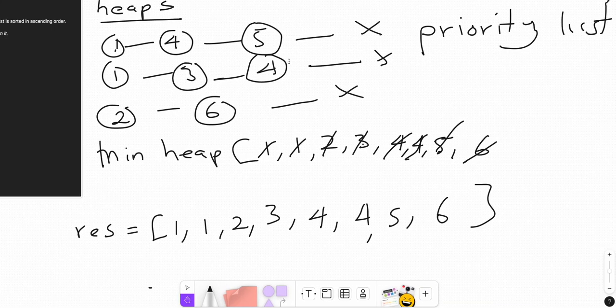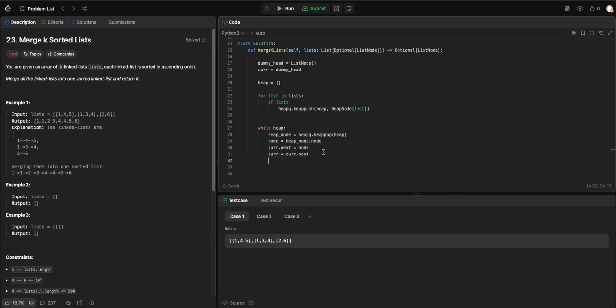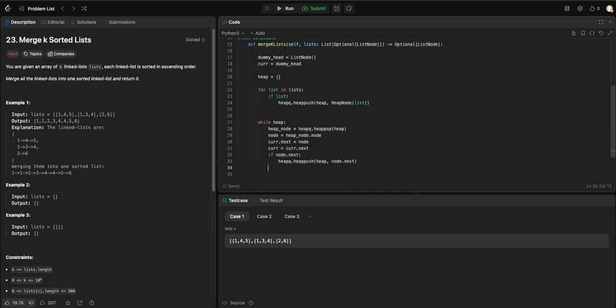Since the first list has 1 and the second list has 1, the next one is also taken, because the heap is not self-adjusting, right? So if node.next exists, we heap push into the heap node.next, right?